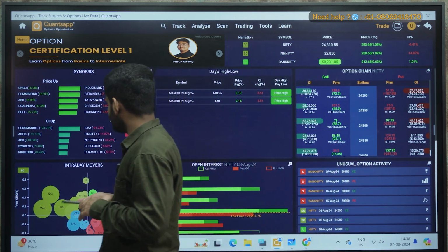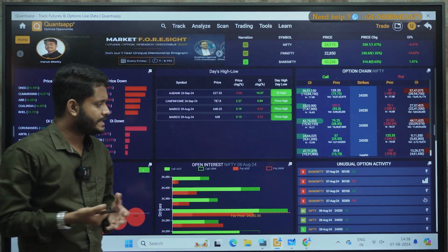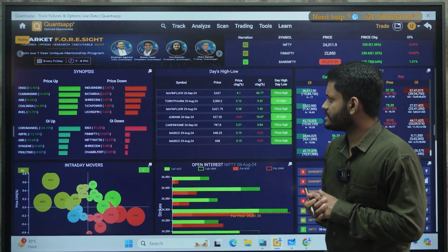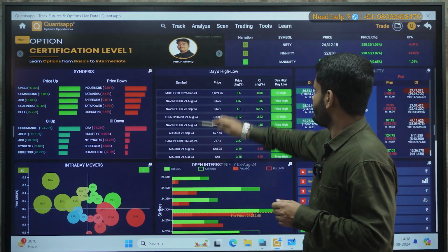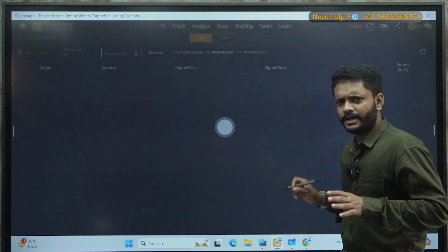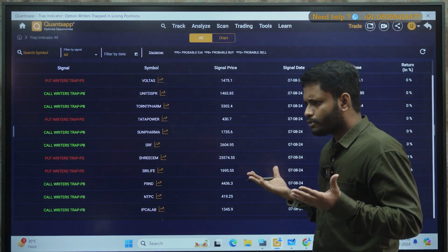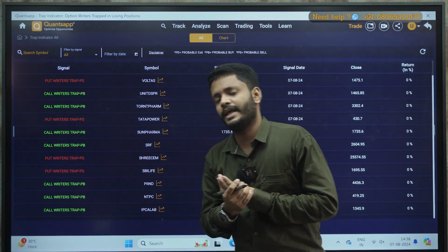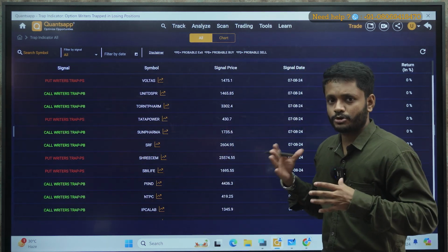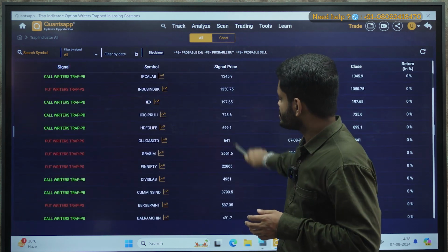Now let's get into today's topic. Let's see a few data points Quantsapp has. So first we'll go and check out, say, the trap indicator. Okay, so I'll try to cover 5 to 6 tools which will help you to know the overall data Quantsapp has. Okay, so this is the trap indicator.